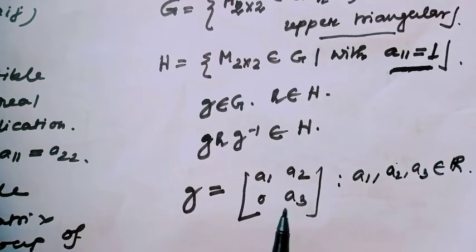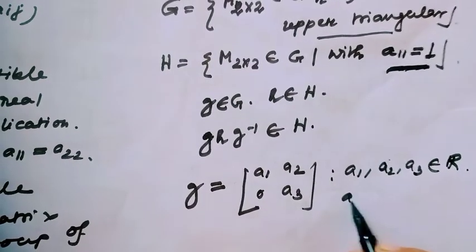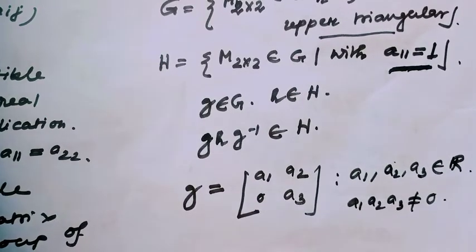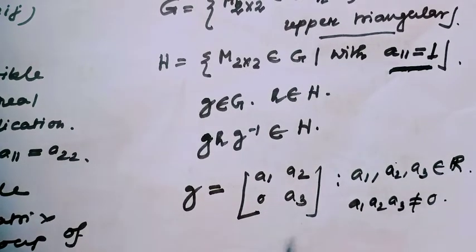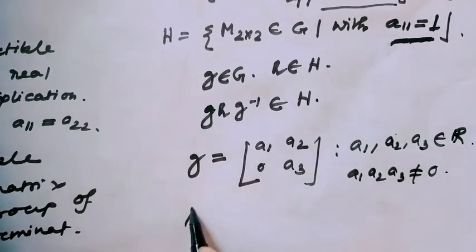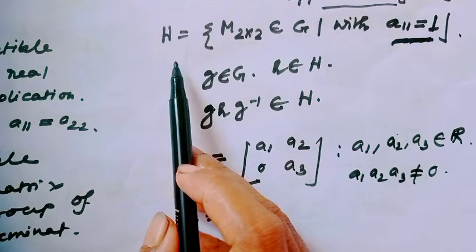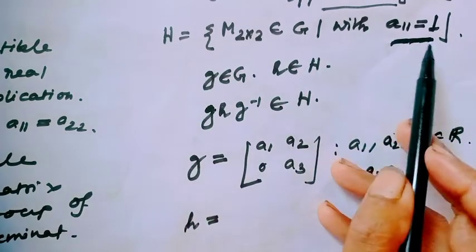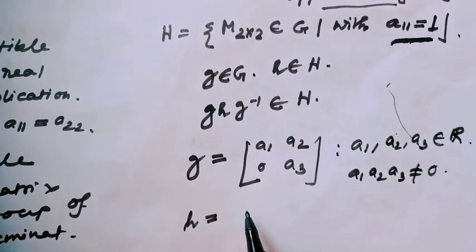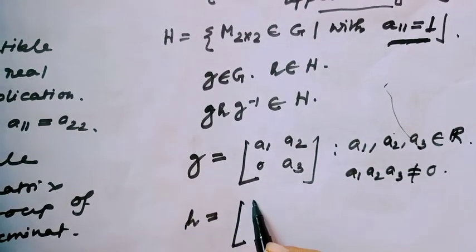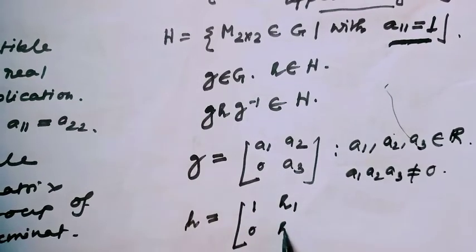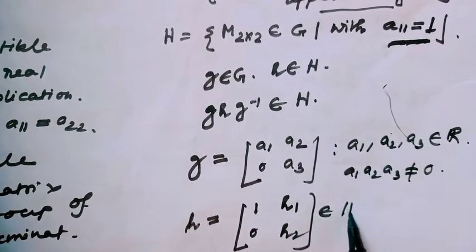Notice this is always invertible because a1, a3 are not equal to 0, and this matrix is always upper triangular. Now consider small a, which belongs to the subgroup A. Here the condition is a11 equal to 1. That means a is the matrix [1, a2; 0, a3], which belongs to capital A.